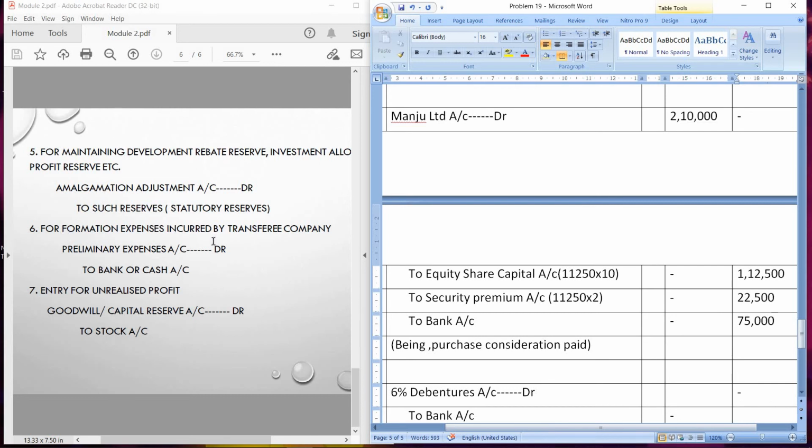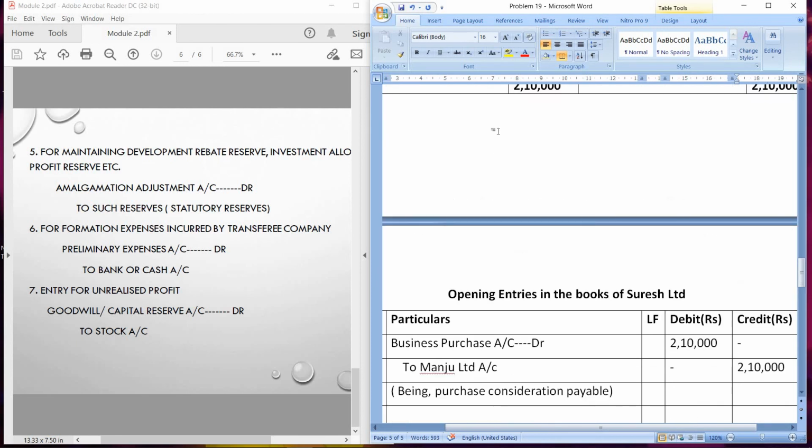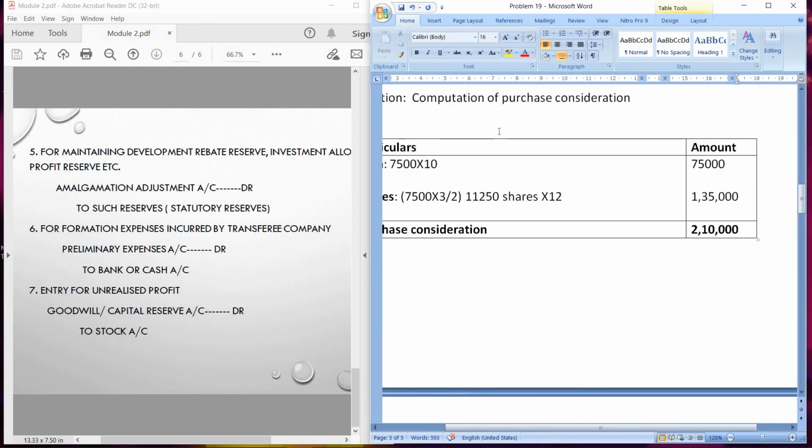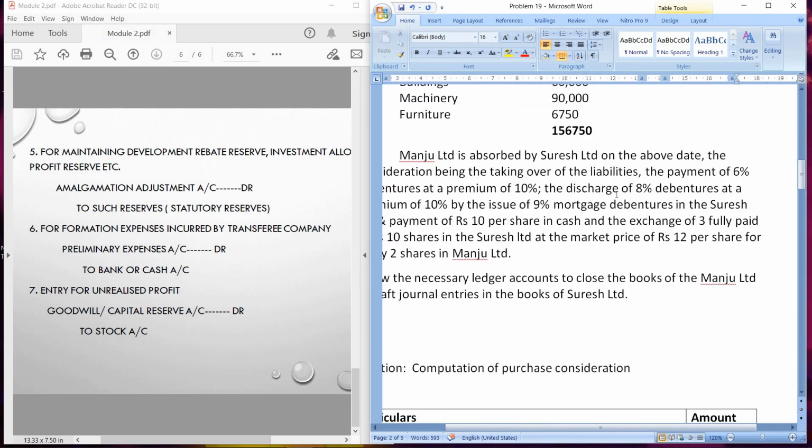Next is for formation expenses incurred by transferee company. Even this information is not given. Then entry for unrealized profit, no such information is given. But we are not done with the entries yet. We have to pass 2 entries for the discharge of debentures. Okay, although I have not given that in journal entries, but because this information is given in the problem, we have to pass these entries.